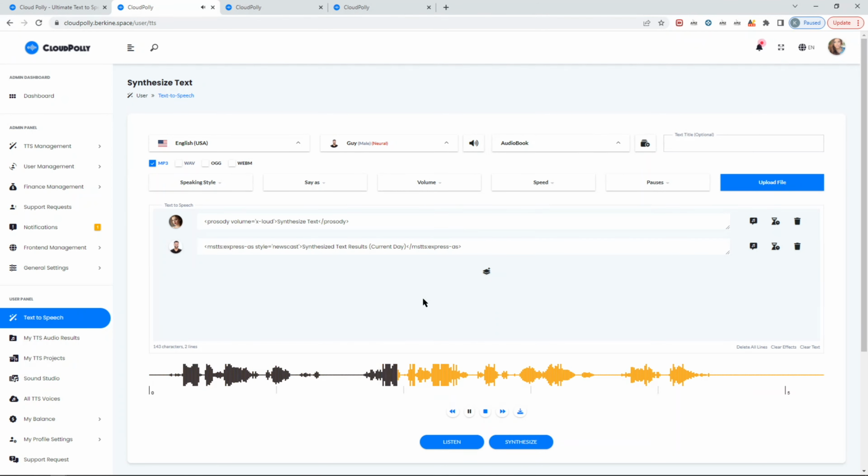Synthesize text. Synthesize text results, current day.